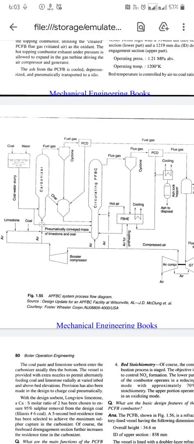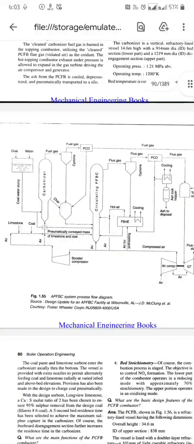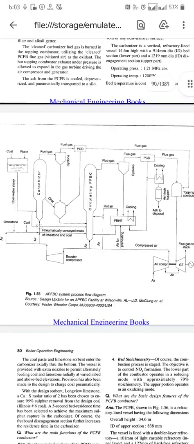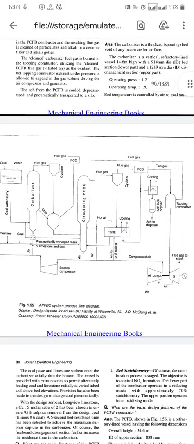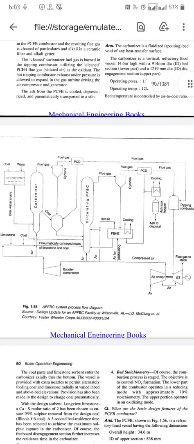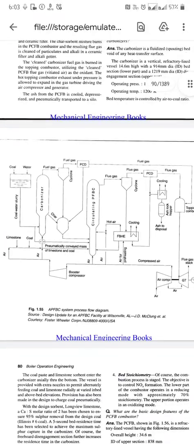In this diagram we can see the carbonizer, circulating PFBC, and FBHE, which means Fluidized Bed Heat Exchanger. In each of the systems the air goes in, and the coal and limestone go to the carbonizer and circulating PFBC. The coal and water slurry goes to the carbonizer on the left side of the diagram, and the air from the air compressor goes to each carbonizer, circulating PFBC and FBHE, and a booster compressor is also available for the carbonizer.